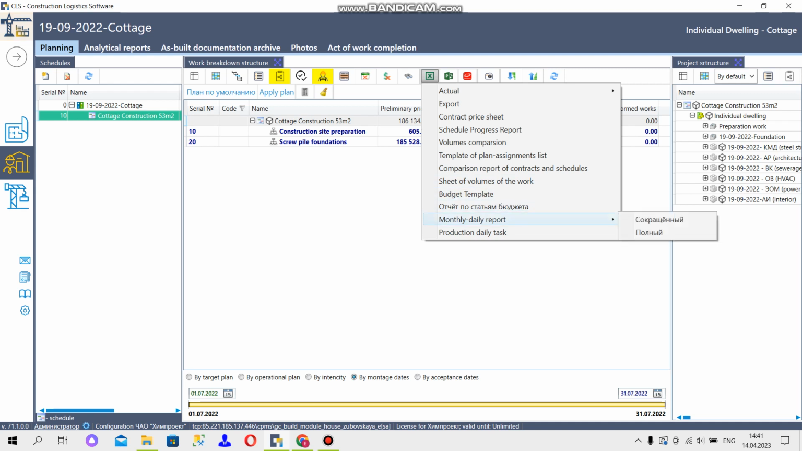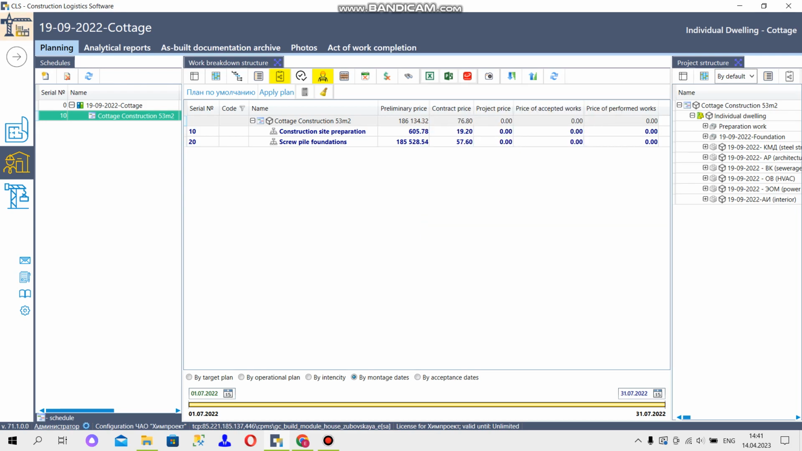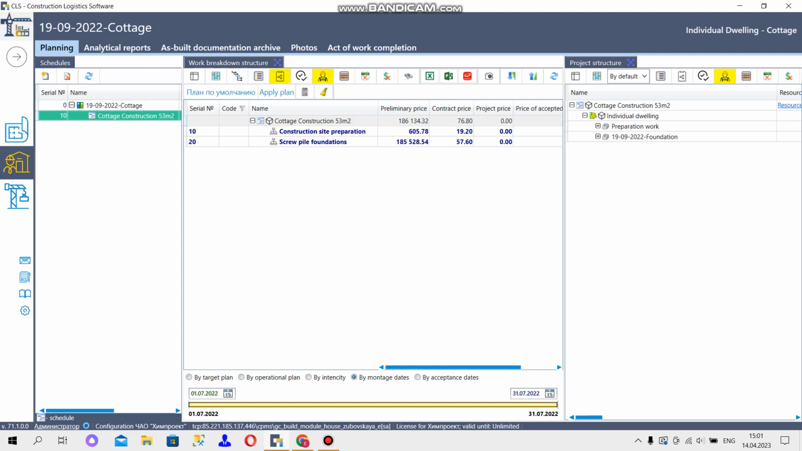And the monthly daily report. To generate this report, use the filter by periods and select the required period by controlling the slider or specifying the start and end dates of the period. This report allows you to analyze the planned and actual construction progress. The report can be generated either with saving to the archive of the subcontractor or not. Now I will tell you a little bit about the project structure window.